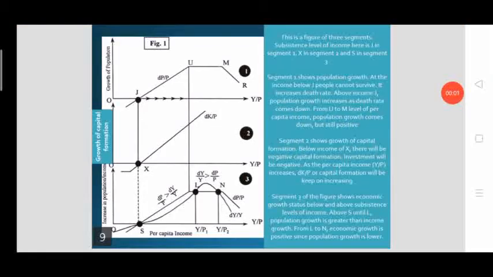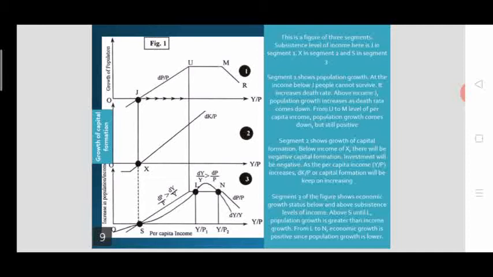Nelson's low-level equilibrium trap theory can be explained by using this diagram, which has three segments: segment 1, segment 2 and segment 3. Segment 1 is on population growth, segment 2 is on capital formation or investment equation, that is, it is on investment equation or on growth of capital formation, and third one is on economic growth, combined economic growth. So let's look at the first segment first.